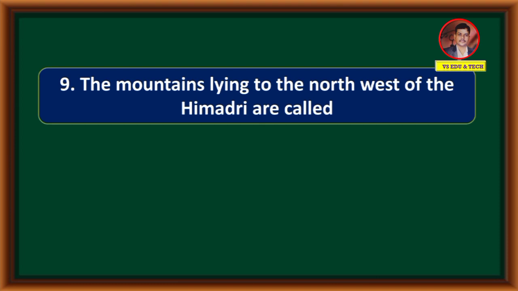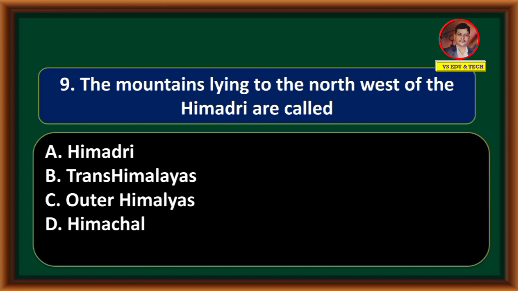The mountains lying to the northwest of the Himadri are called Himadri, Trans-Himalayas, Outer Himalayas, Himachal. Correct answer is option B, Trans-Himalayas.